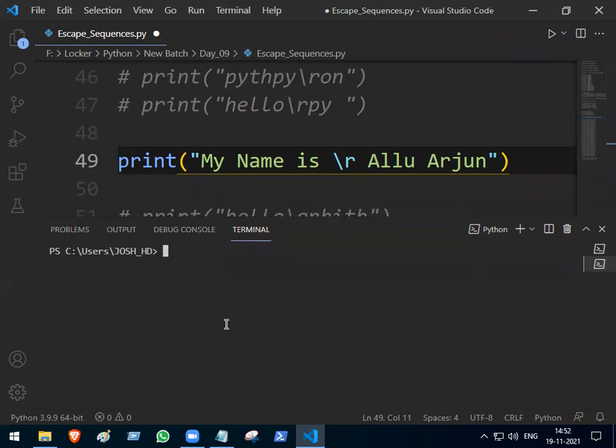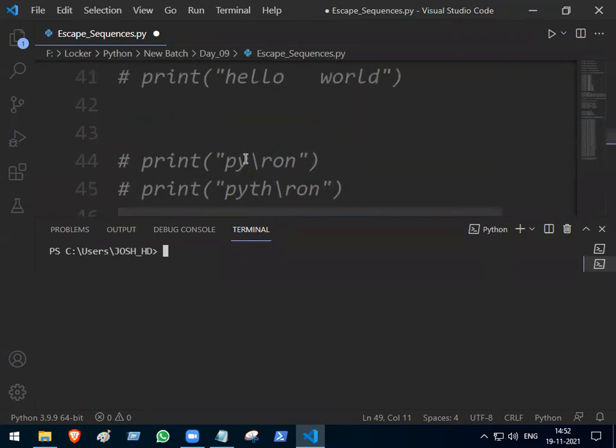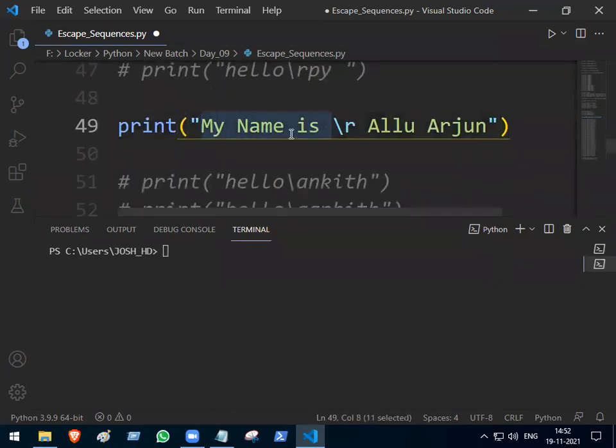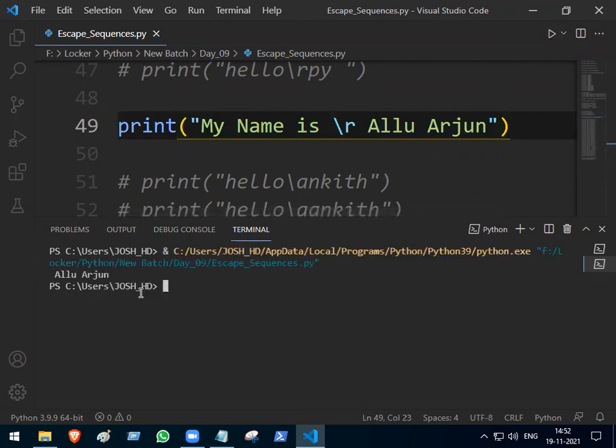Clearly, I told you here I have 2 characters, here I have 2 characters. What happened there? Only one got printed. Here also the same characters, but here I have more characters. So what will be the answer now? Space Allu space Arjun. The starting also has a space. So you are not counting a space. That's the mistake you are making.